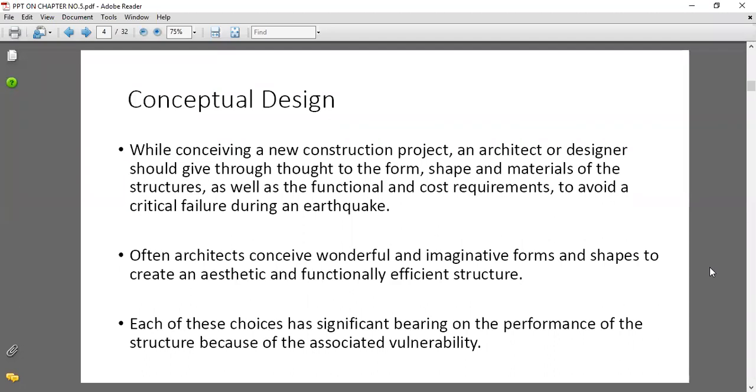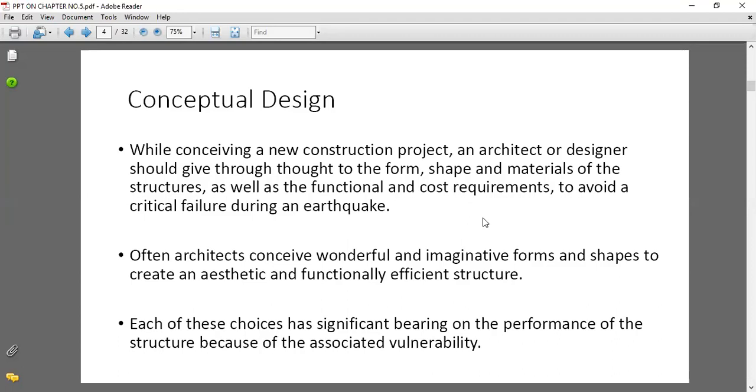Second point, you write: architects conceive wonderful and imaginative forms and shapes to create aesthetic and functionally efficient structures.